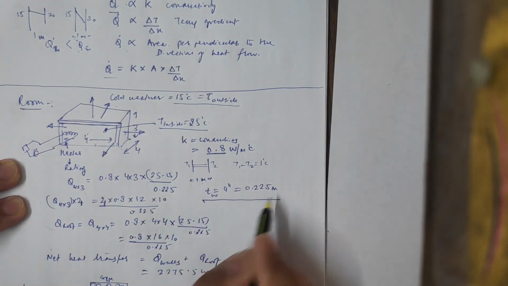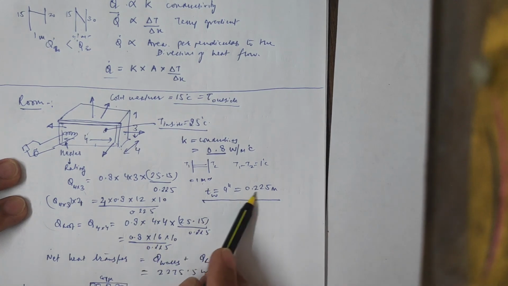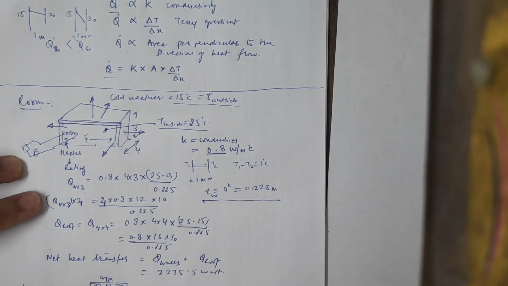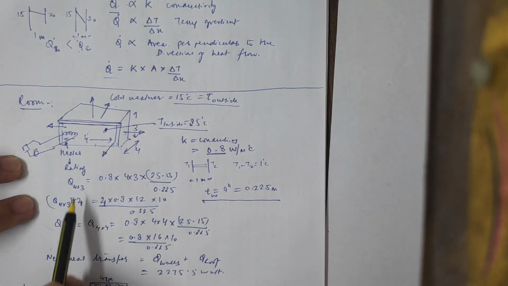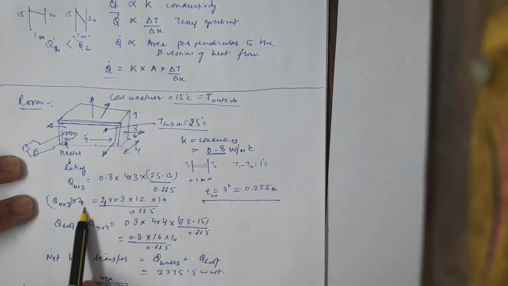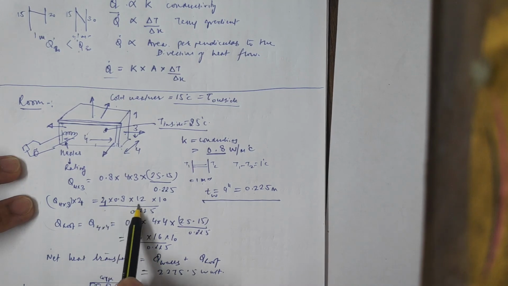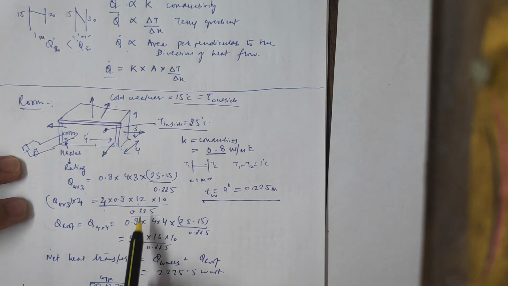9 इंच की हमारे पास wall रहती है. Thickness of this wall is 9 inches, which is 0.225 meter, and we have calculated the thickness of this wall in meters, and further we have calculated the heat transfer through each of these wall. As all the 4 walls are having the same area, so we have multiplied by 4, then multiplied by the conductivity, then the temperature difference across it, and the length, right?